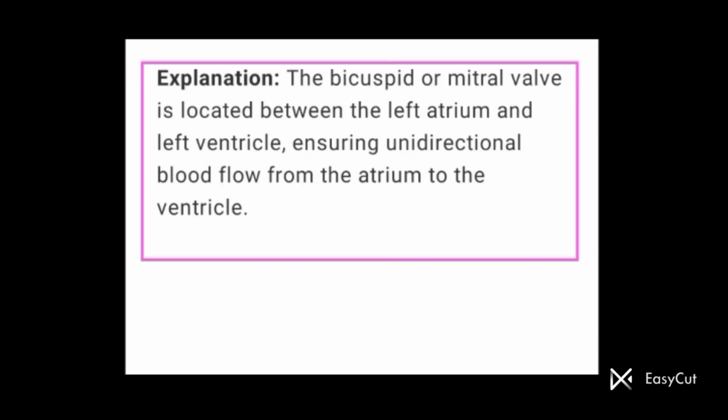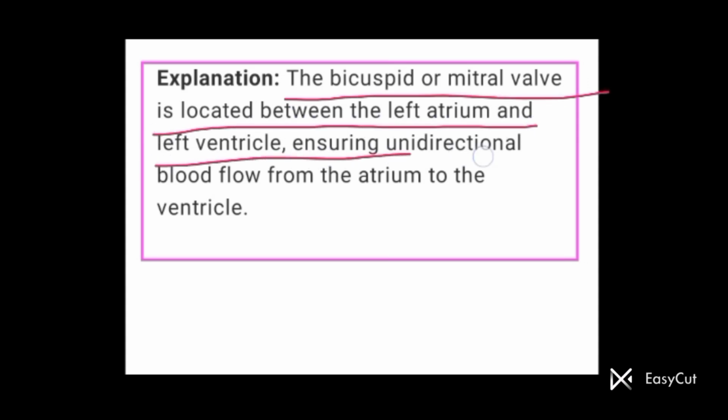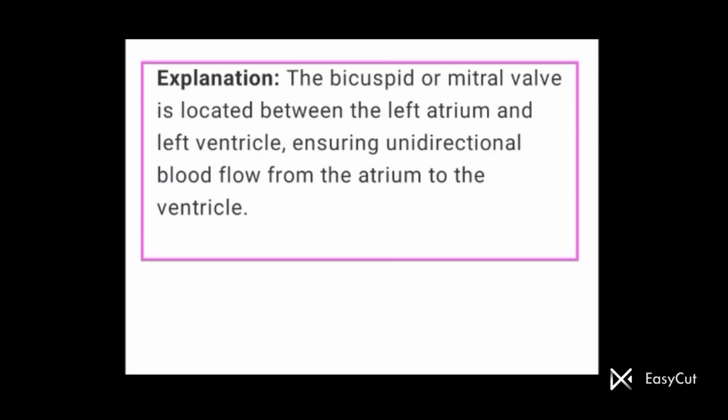Bicuspid mitral valve. The bicuspid or mitral valve is located between the left atrium and left ventricle, ensuring unidirectional blood flow from the atrium to the ventricle. So, what is the position of bicuspid valve or mitral valve? It is located between. So, bicuspid or mitral valve is located between the left atrium and the left ventricle. Why it is present between left atrium and left ventricle?